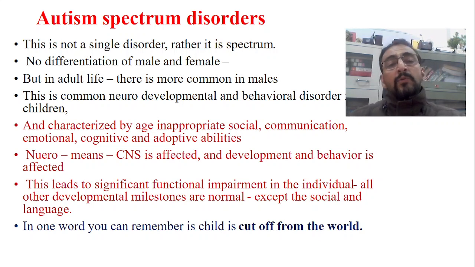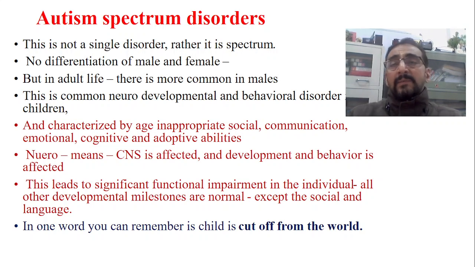We know that neuro means the CNS is affected. Development and behavior are also affected. So this leads to significant functional impairment. So when there is affliction of the social, communication, emotional, cognition and adaptive abilities, that leads to significant functional impairment in the individual. All the other developmental milestones are normal except social and language. This is a basic thing.